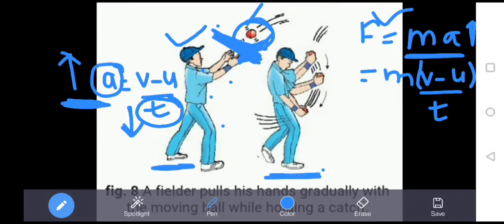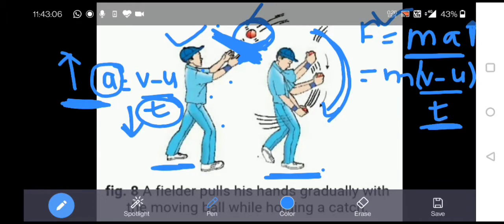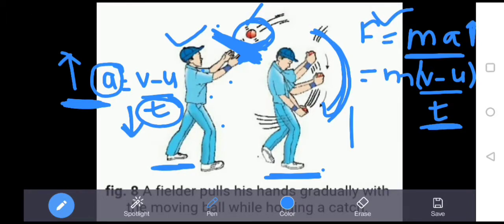Whereas in the second case, when the player, while catching the ball, moves his hand in the backward direction, he increases the time gap, because he takes a longer time period when he moves his hand backward to bring the ball to rest. So the time gap increases.